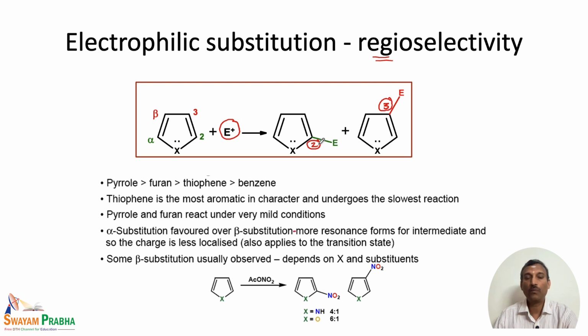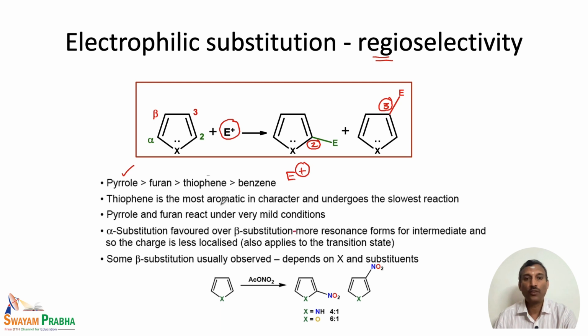Depending on the stability of the intermediate that is formed, we can say which product is going to be formed as the major one. When we compare the reactivity, pyrrole is much more reactive compared to furan and thiophene, all three of which are much more reactive than benzene in electrophilic substitution reactions.